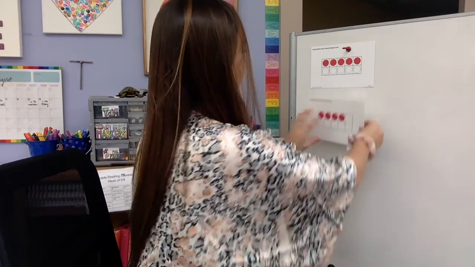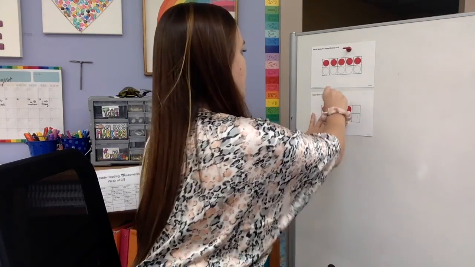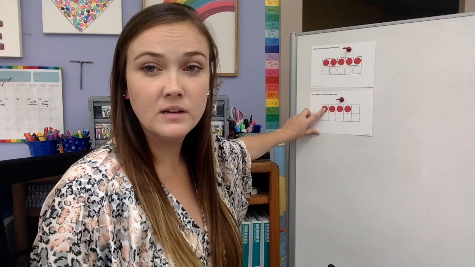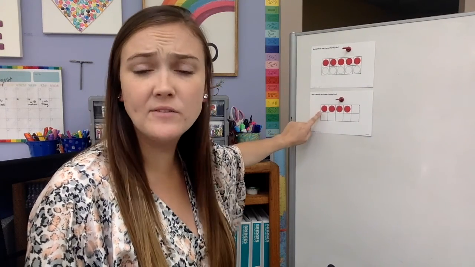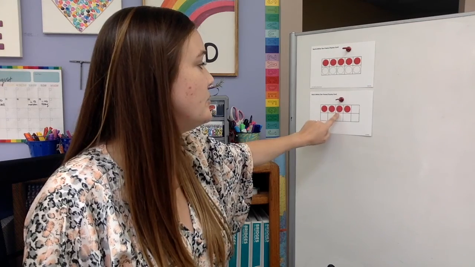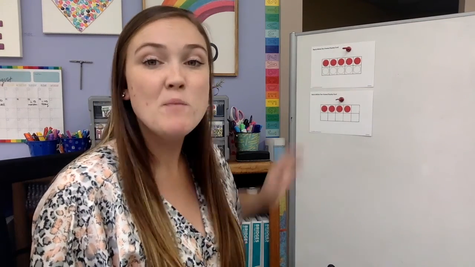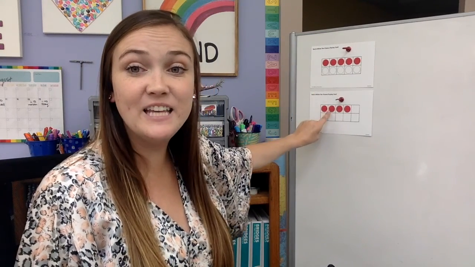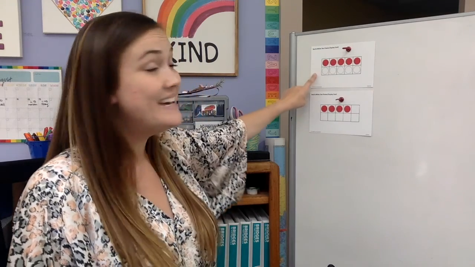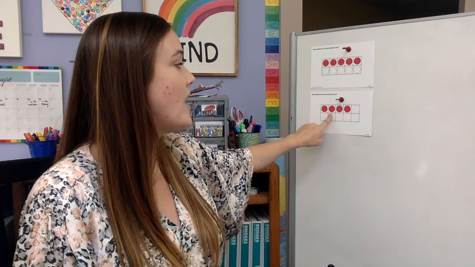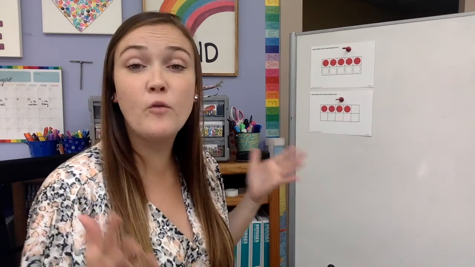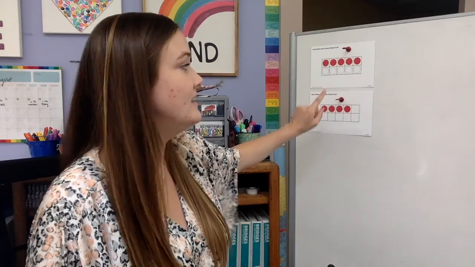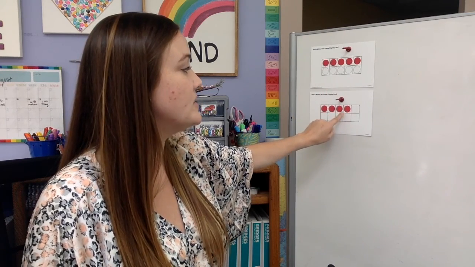Now, I am going to add another 10 frame. But it's not filled completely. So I have 10 and some more. I have 10 up here. How many do I have down here? 1, 2, 3, 4. You're right. So my job is to find out how many we have all together. So knowing I have 10, I'm going to start at 10 and count on. So I'm going to point to this, say 10, and then keep counting as I point to each dot. Like this, 10, 11, 12, 13, 14. I have 14 altogether.